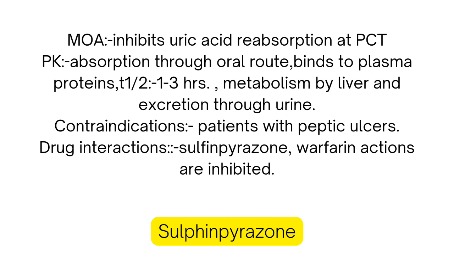And then finally, sulfinpyrazone. Mechanism of action: inhibits uric acid reabsorption at the PCT. Pharmacokinetics: absorbed through the oral route, binds to plasma proteins. Plasma half-life is 1 to 3 hours, metabolized by the liver, and excreted through urine. Contraindications: it is not given to patients with peptic ulcers. Drug interactions: sulfinpyrazone inhibits the actions of warfarin.